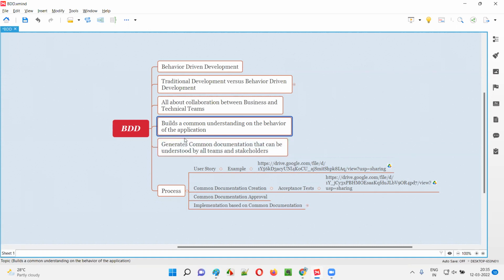They understand the application on the same page. Everyone is on the same page, guys. What is the behavior of the application? Everyone is on the same page. So that's the importance of BDD, guys, the behavior driven development approach or process.